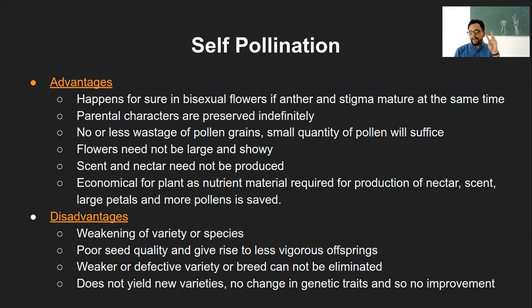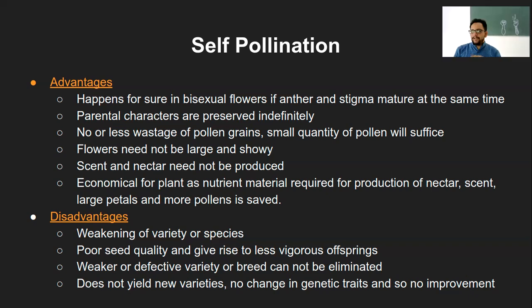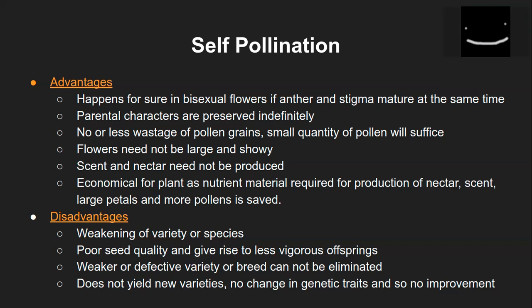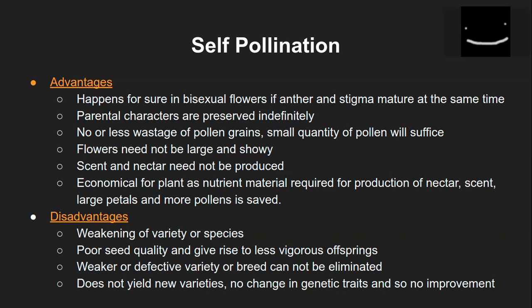Did you get this point now? Yeah, sir. Okay. So I hope the example made it more and more clear to you all. So that is the weakening of the variety or species. Yes. But the plant can't help it, right? Plant can't help it. Yeah. Plant has to go by the order of nature.